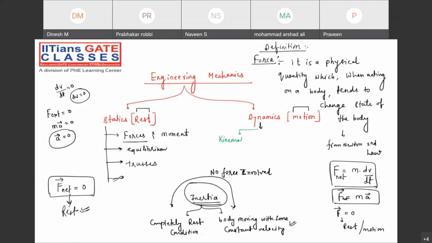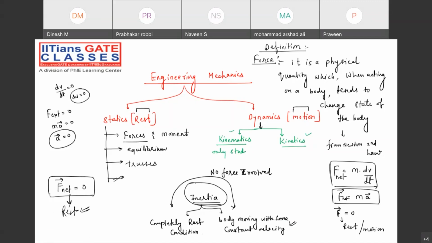Kinematics. And then we are going to have kinetics. Kinematics and kinetics, what is the difference between these two? Both are classified under dynamics, but what is the major difference? In kinetics we have force involvement, but in kinematics there will not be any force involvement. We are going to study only the motion.